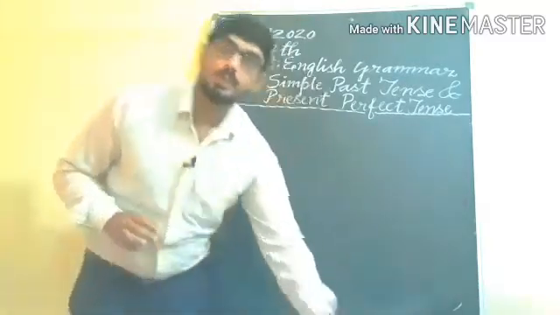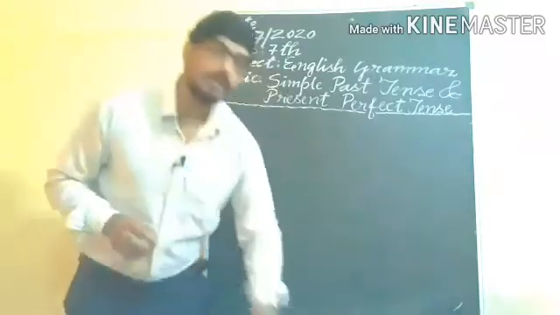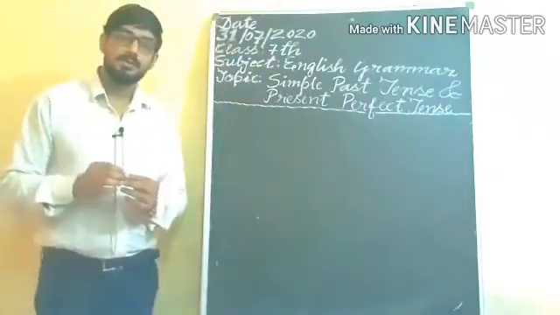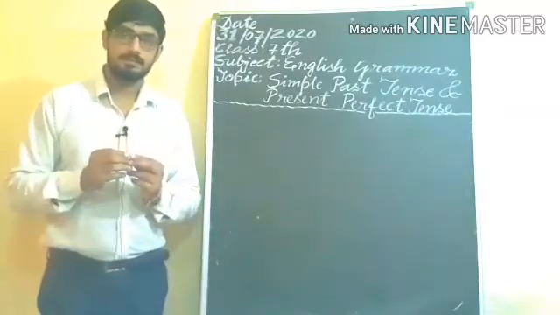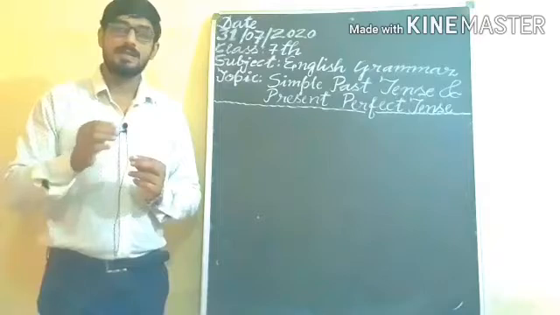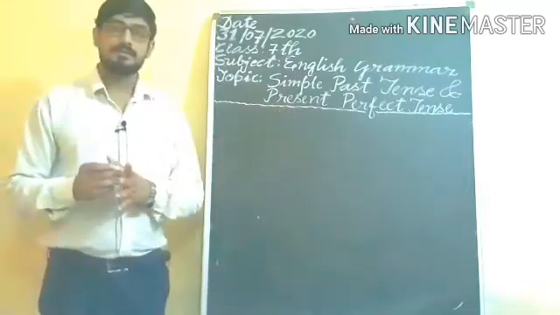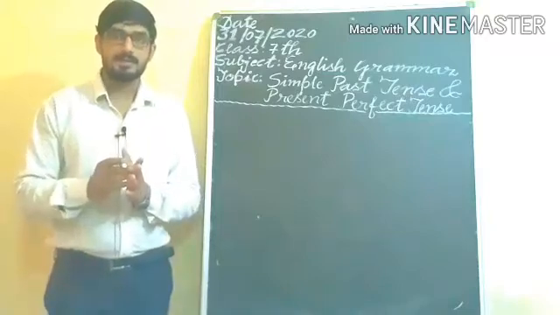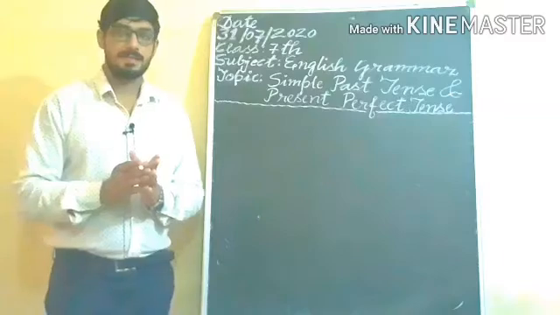Students, you know that simple past tense is used to denote past action, the action which has happened in the past, and present perfect tense indicates the action which has completed in present.